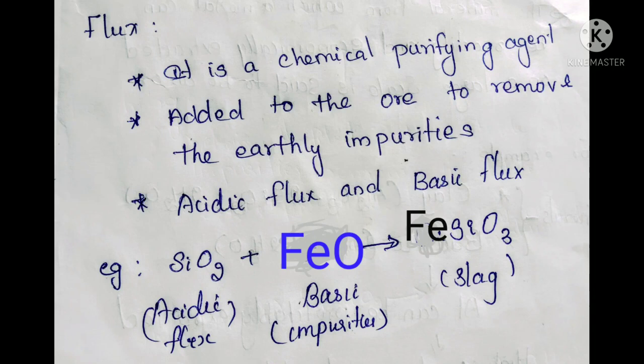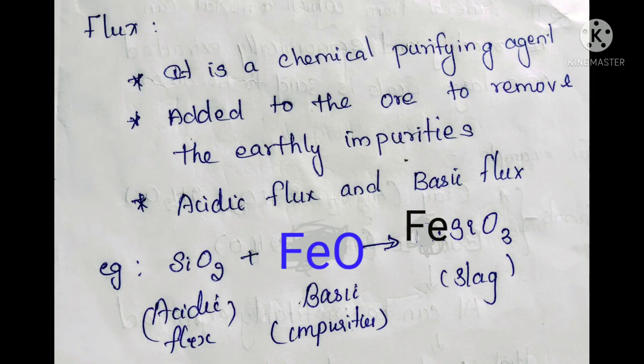If our impurity is acidic, we will add the basic flux. A common example, calcium oxide, is a good example of basic flux. If our impurity is basic, we will add the acidic flux, silica. To remove iron oxide, we will add silica, so it is removed as iron silicate.